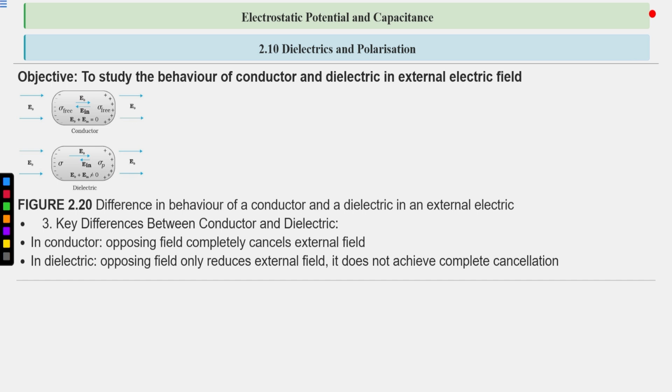It does not achieve complete cancellation. Why? Because the induced field does not have the same magnitude as the external field. It has less magnitude than the external field, so it will not completely cancel it. It only reduces the external field.